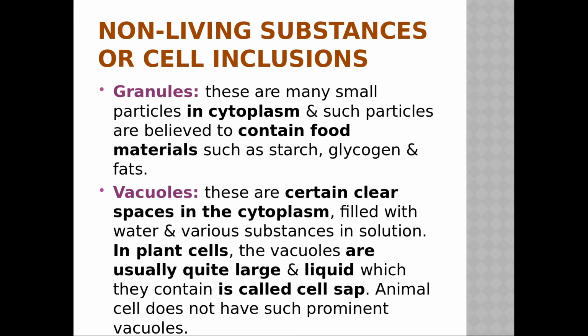Plants, but not in animals. So in animal cells, vacuoles are not so prominent, they are not so big, but in plant cells they are big. Okay, and what will they have? These plant cells have liquid, and that liquid is called what? Cell sap.